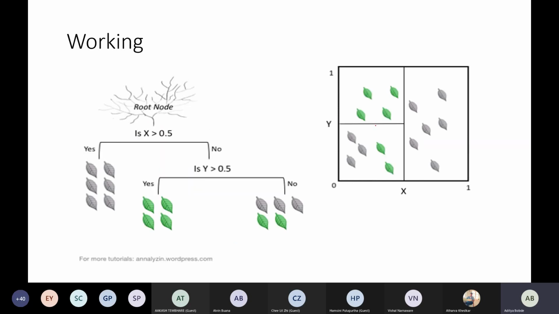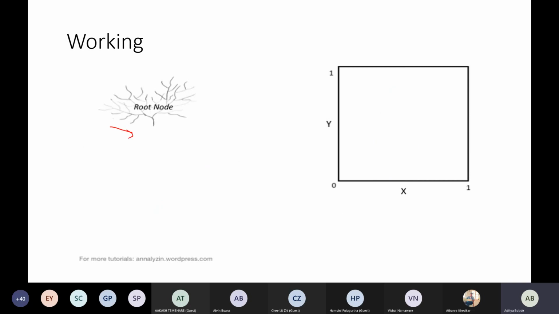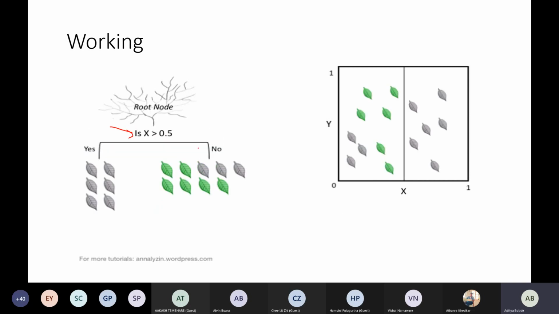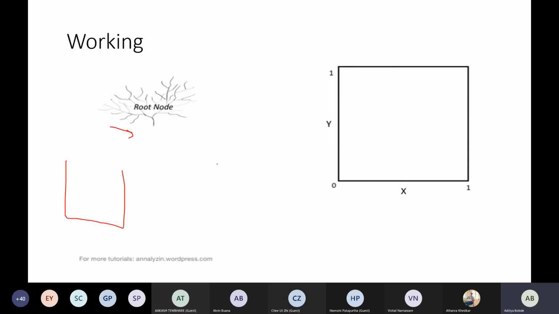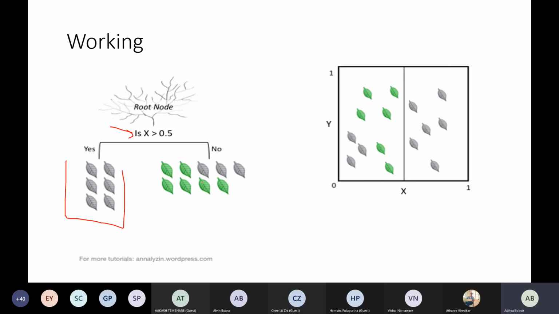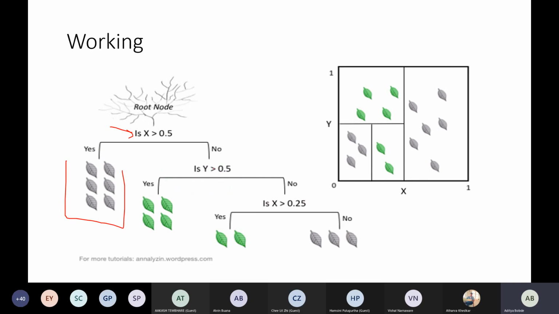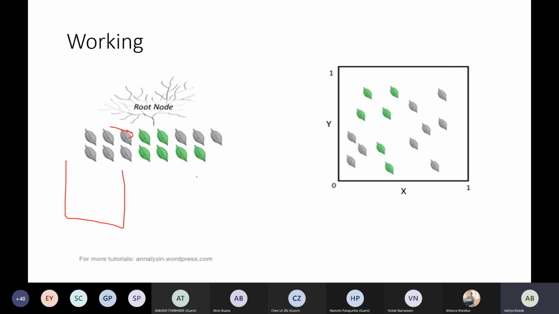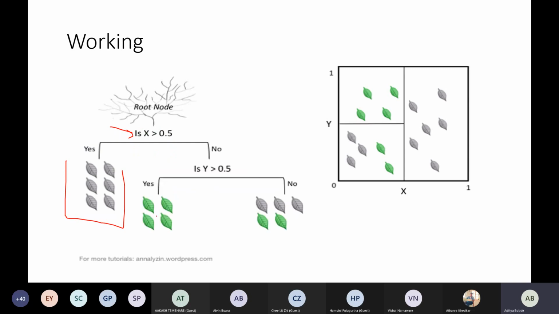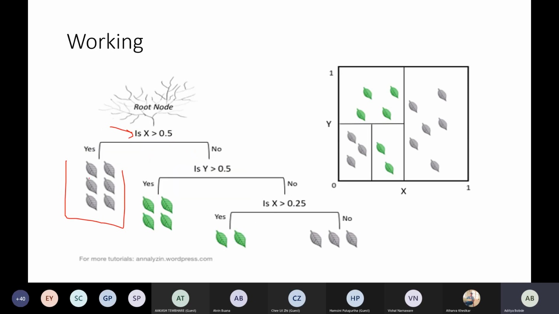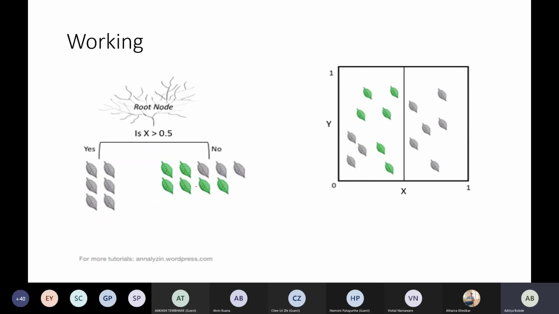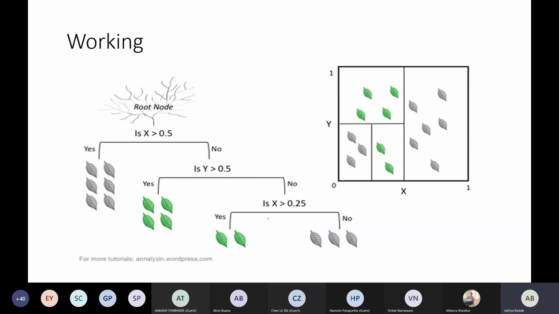What we'll do is put a condition: if x is greater than 0.5, if yes, we will classify them into gray leaves. If no, we'll classify into green leaves. Again, we have another condition: if y is greater than 0.5, we will classify them into green. Else, we will classify into both green and gray. At last, we are able to classify both gray and green leaves correctly. I will wait a few seconds. You just visualize how this works. If you have a doubt, you can ask me.